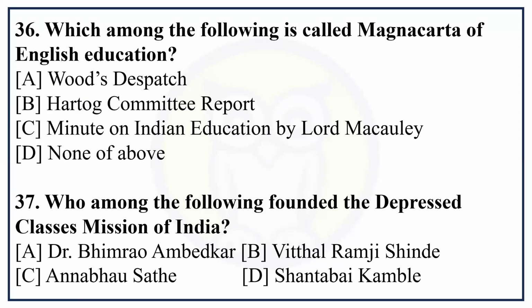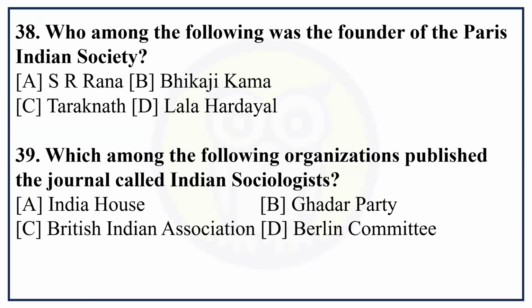Which among the following is called the Magna Carta of English education? So Wood's Dispatch. This is also a very common question. And next, who among the following founded the Depressed Classes Mission of India? Vittal Ramji Shinde is correct. Question number 38. Who among the following was the founder of the Paris Indian Society? Bhikaji Cama.